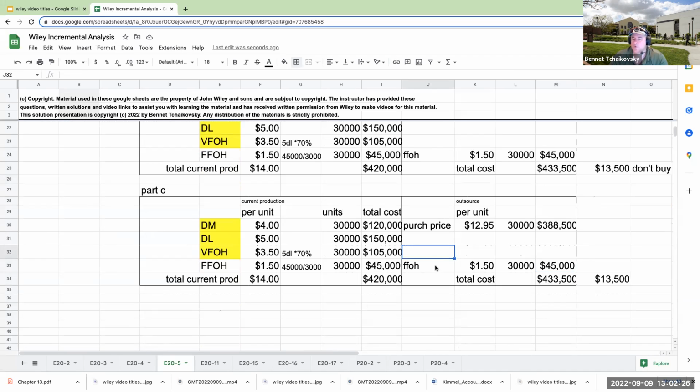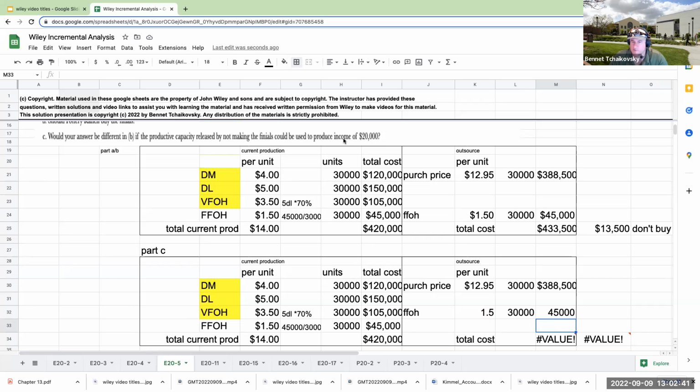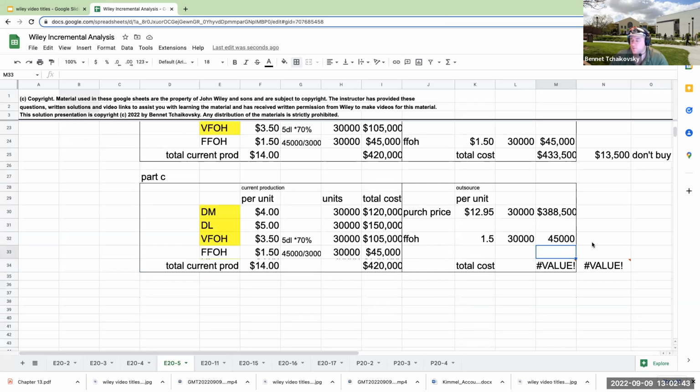What we're going to have happen is my fixed factory overhead is still going to have to be absorbed, right? So we're not really getting rid of the fixed factory overhead. However, I am going to be saving myself. It's going to be used to produce income. So effectively, I'm going to get a $20,000 cost savings.